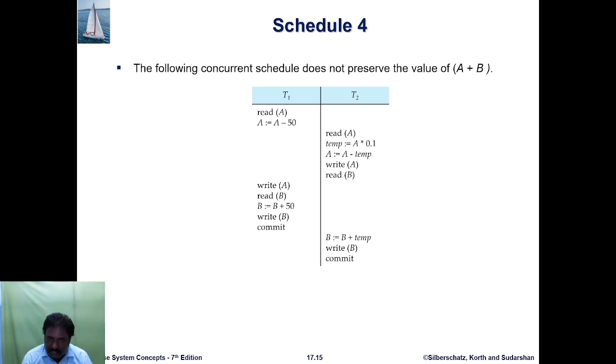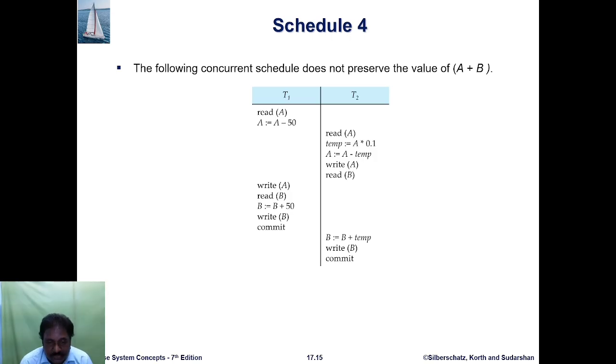Read A gives the value, then temporary A is equal to A times 0.1, meaning 10% of the value. Then A is equal to A minus temp denotes writing the remaining balance, which is stored by write A. Then read B, the initial value of B. So write A and read B denote T1, then B is equal to B plus 50, then write B